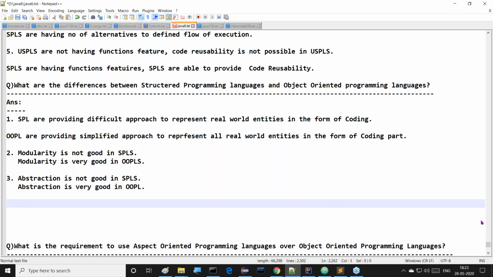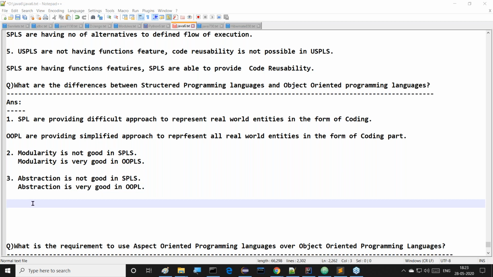Abstraction is not good in the case of structured programming languages, but abstraction is very good in the case of object-oriented programming languages. That's it. What is an abstraction? Again, this is a question now.